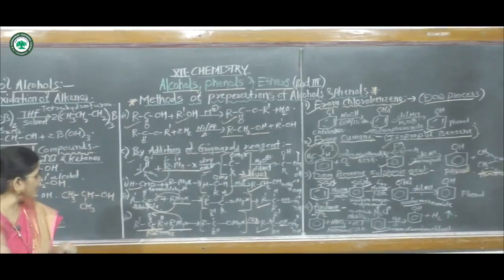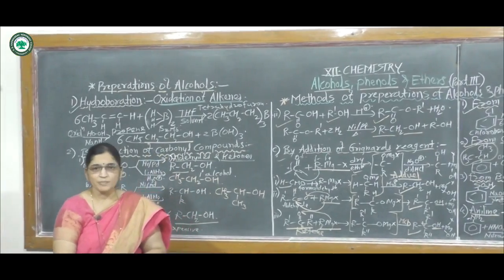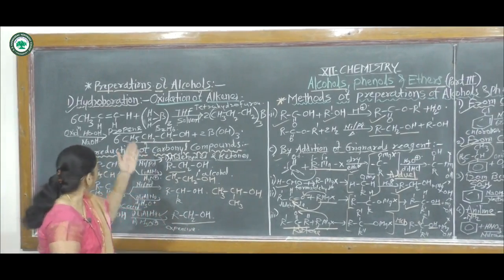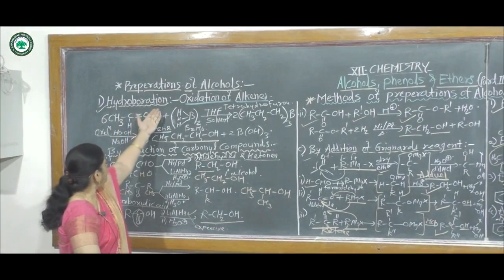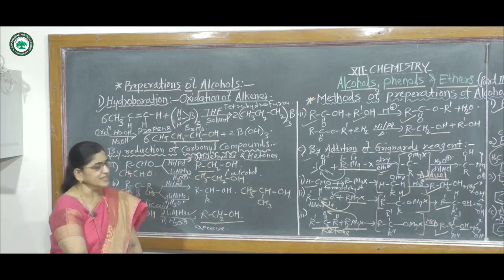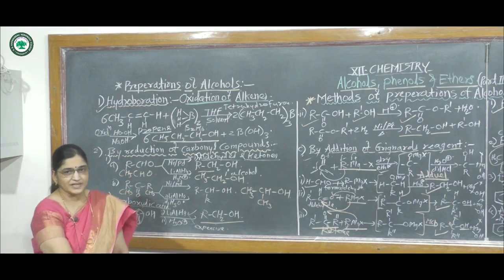Now today we learned the methods of preparation of alcohols and phenol. At first, preparation of alcohols. The first method is hydroboration or oxidation of alkenes.